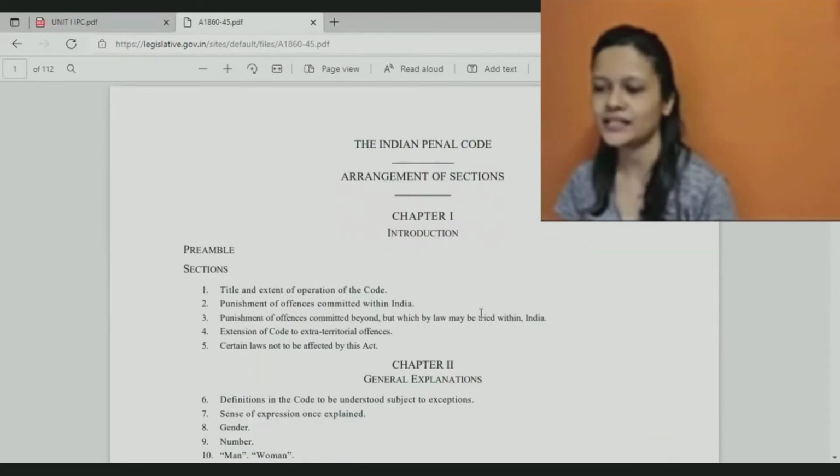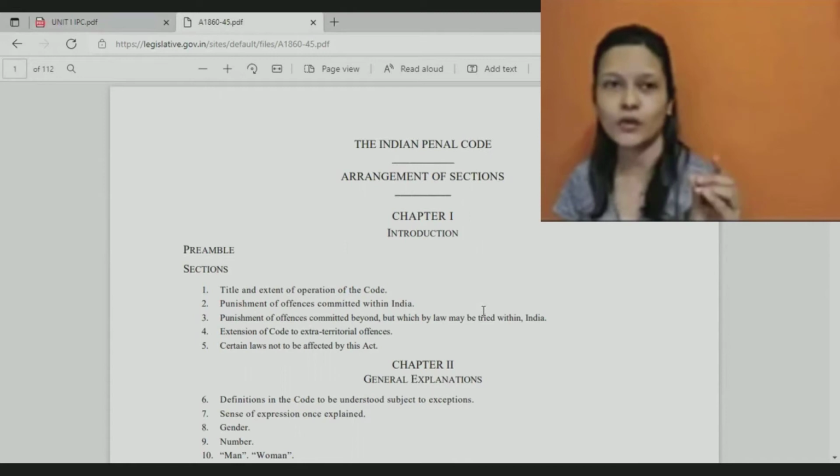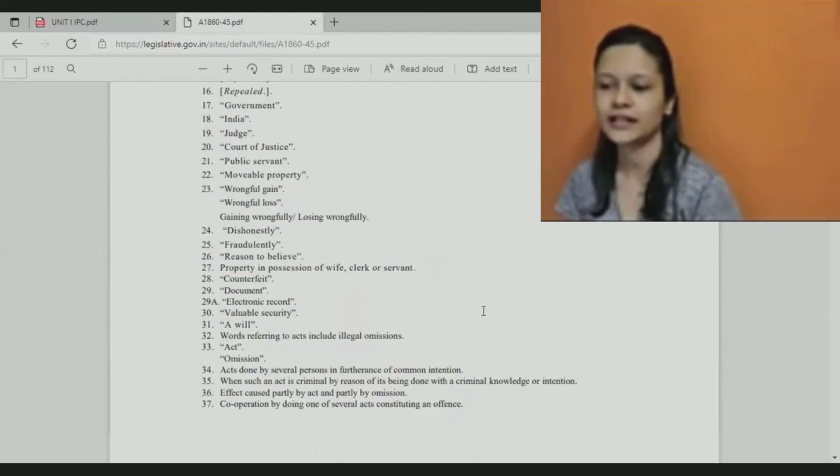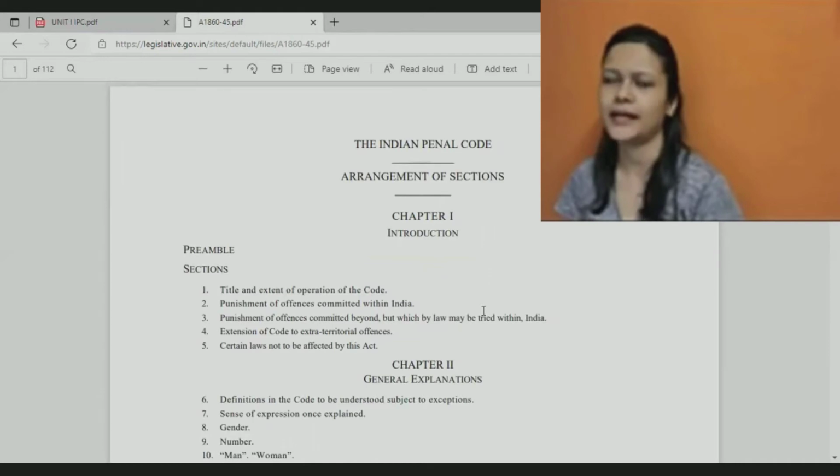The Bare Act is as passed by Parliament, without anyone's explanation, opinion or example. Just the pure form of the document which got approved by Parliament. For most of the laws, you will get a Bare Act which you can refer to.